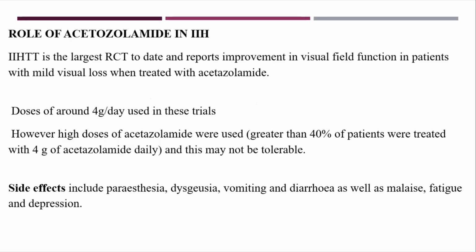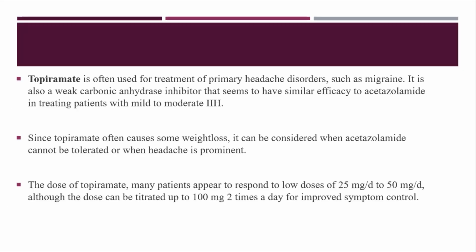The patient can have side effects like paresthesia, dysgeusia, vomiting, diarrhea, malaise, fatigue, all those things. So for those who do not tolerate acetazolamide, we can use topiramate, a weak carbonic anhydrase inhibitor. The dosage starts from 25 mg per day to 50 mg, and later can be titrated to 100 mg twice per day. It has similar efficacy to acetazolamide.